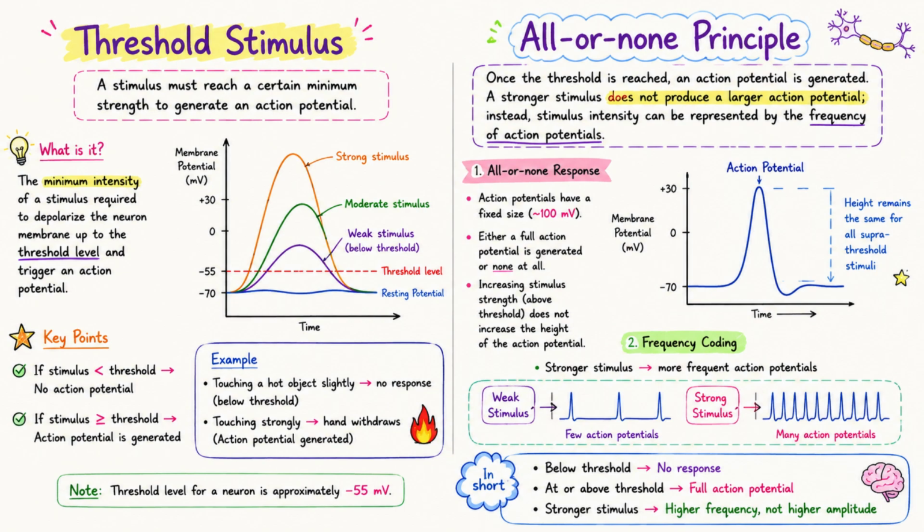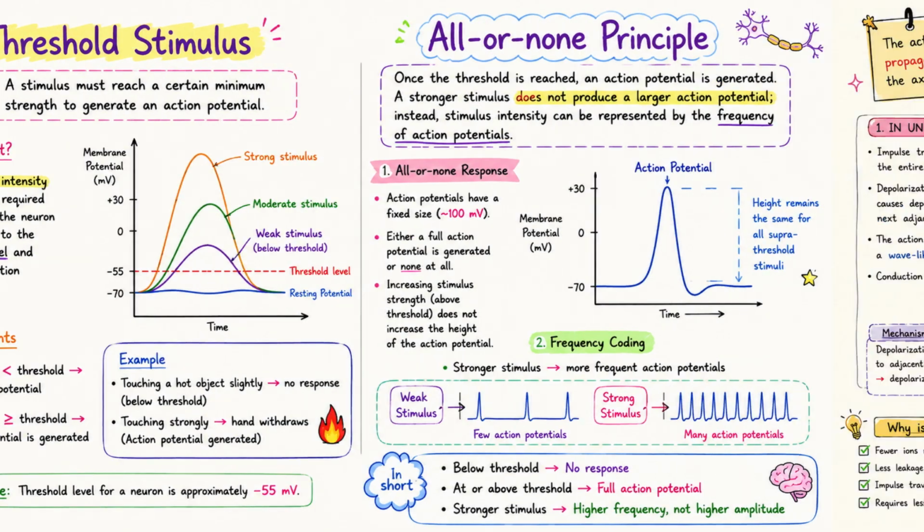An action potential follows the all-or-none principle. If the stimulus reaches the threshold, an action potential occurs. If it does not reach the threshold, no action potential occurs.